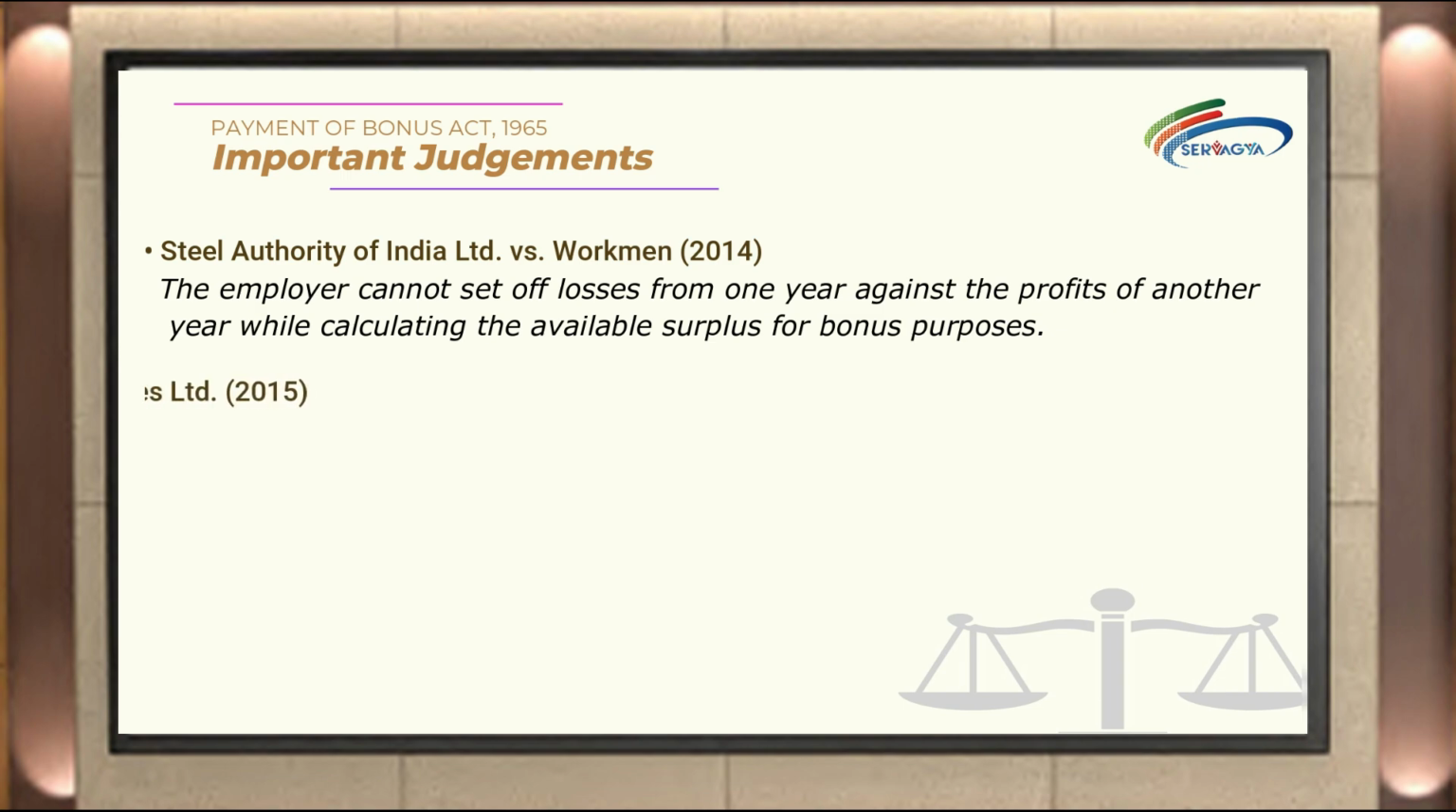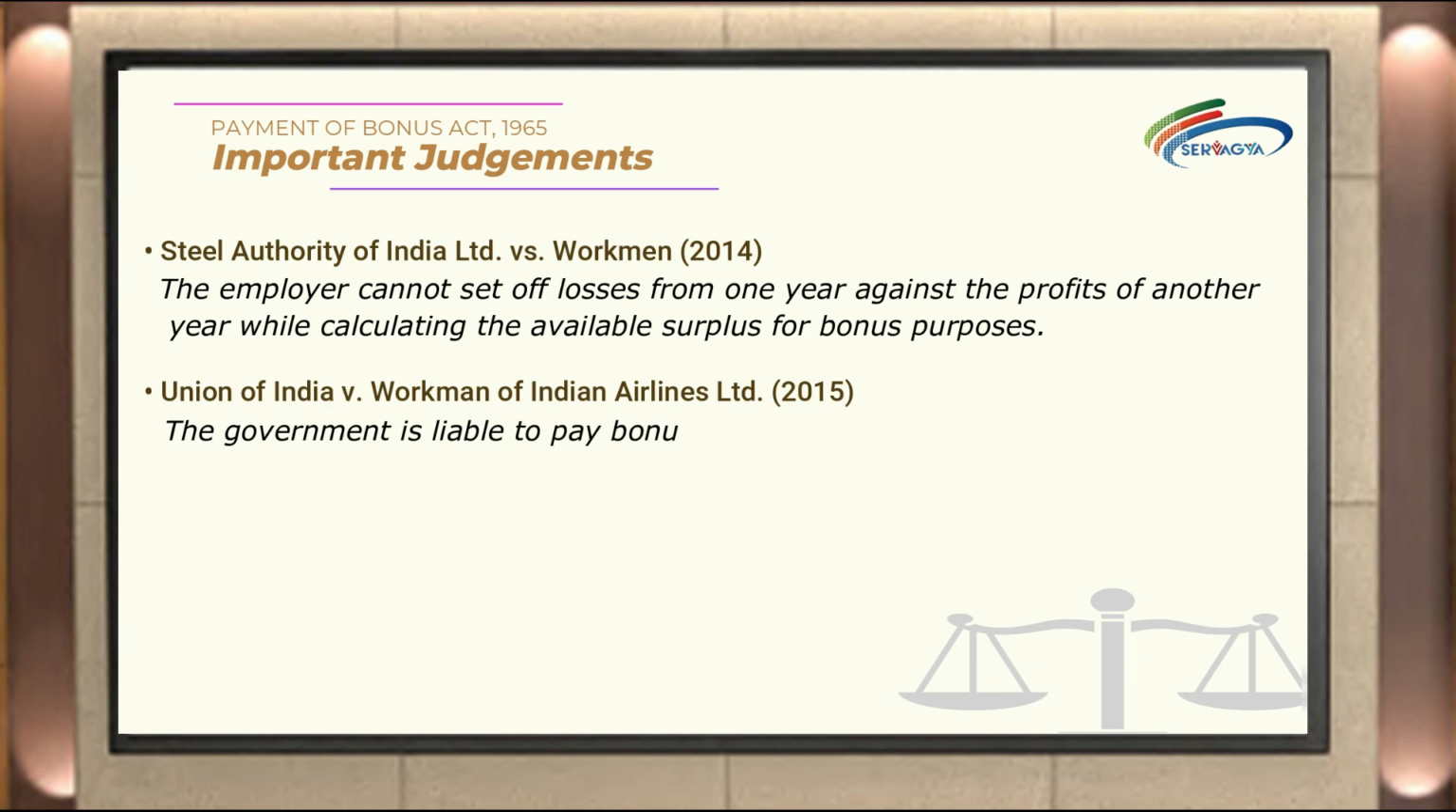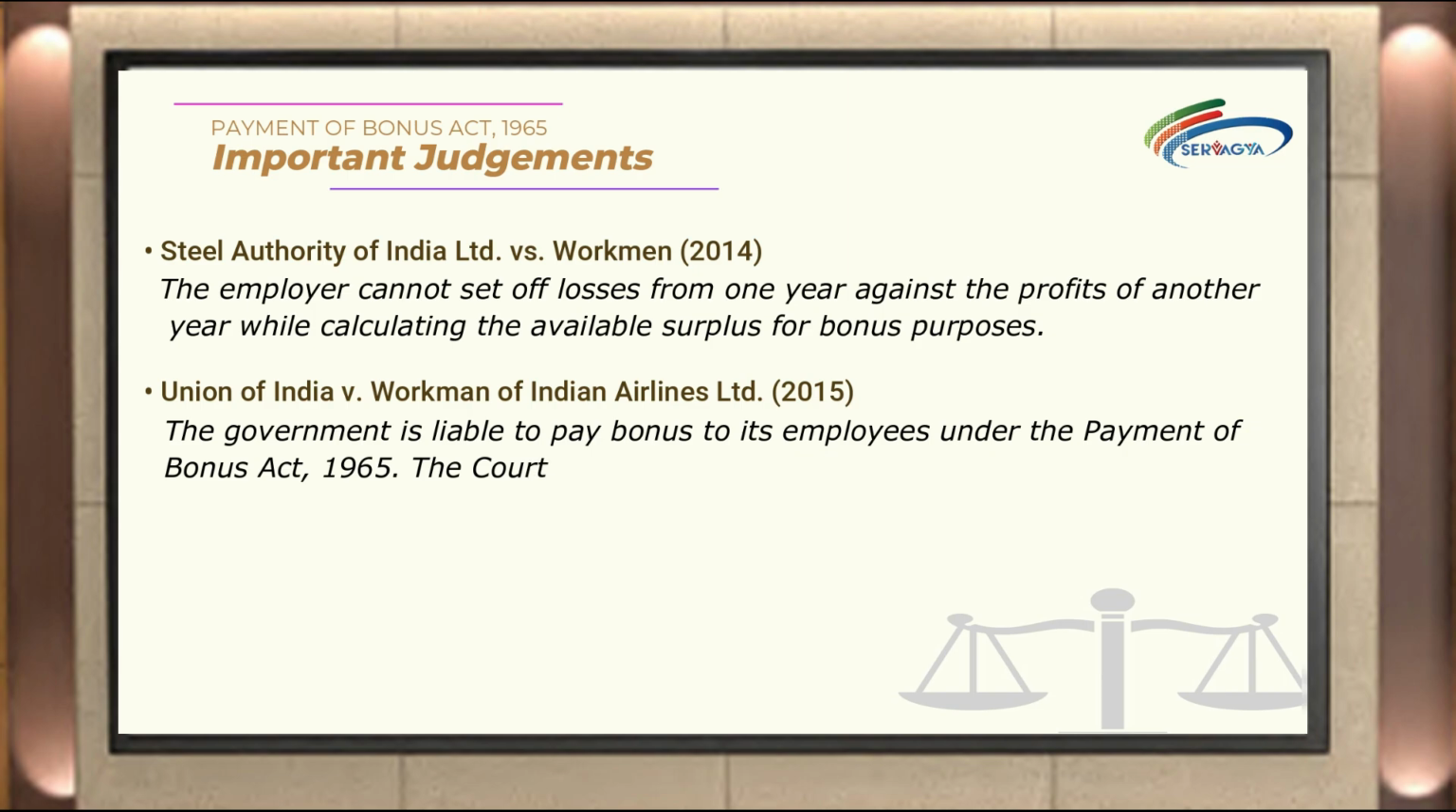Union of India versus Workmen of Indian Airlines Limited, 2015. The Supreme Court held that the government is liable to pay bonus to its employees under the Payment of Bonus Act, 1965. The court held that the government cannot claim any exemption from the Act. This judgment has brought government employees under the ambit of the Payment of Bonus Act, 1965, and has ensured that they are entitled to bonus on the same terms as other employees.